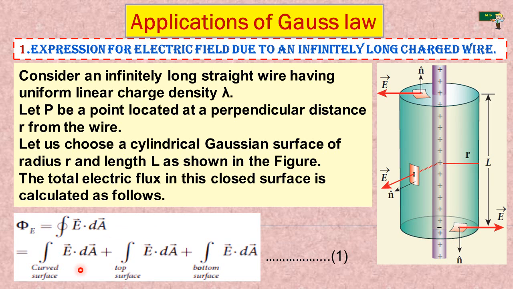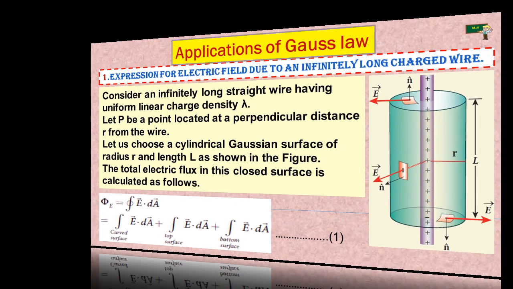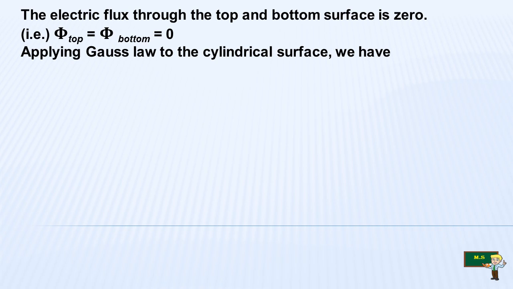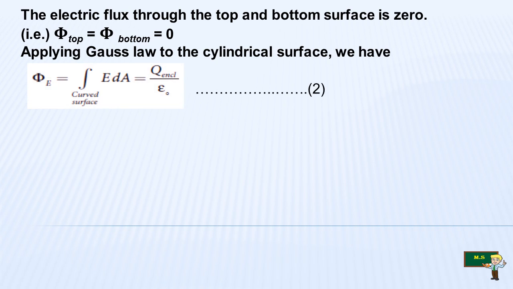The surface is divided into three parts. The first one is the top surface, and another one is the bottom surface. There are two different surfaces, so we have to add all these with the curved surface. This is equation number 1. Then the electric flux through the top and bottom surface is 0.